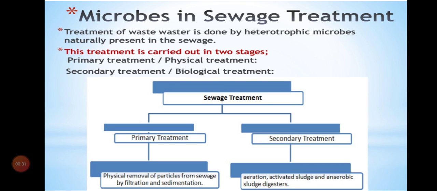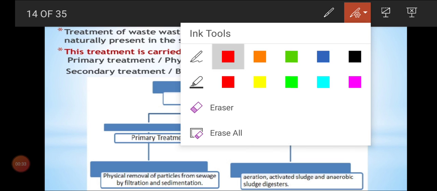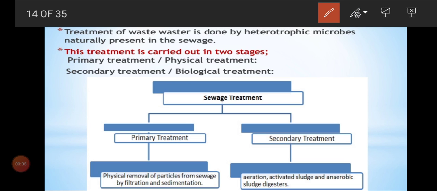Microbes in sewage treatment: here, treatment of wastewater is done by heterotrophic microbes. What do you mean by heterotrophic? Cyanobacteria, the blue green algae, are autotrophic, but heterotrophic bacteria means most of the decomposer bacteria.